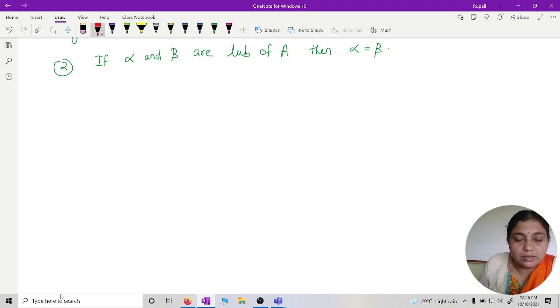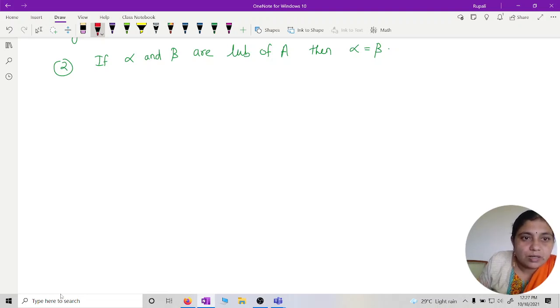Here alpha is a least upper bound, meaning it is an upper bound and it is least, and beta is also an upper bound and least.